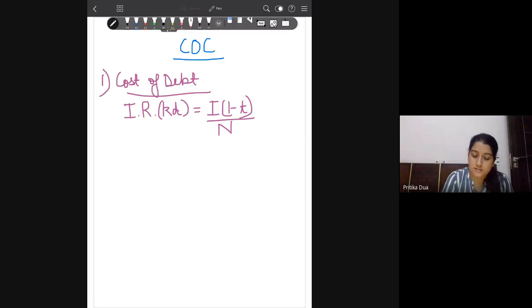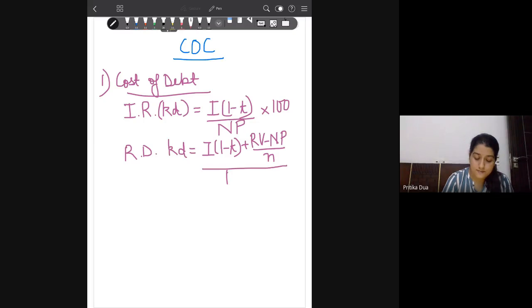You give the answer in percentage terms, so we multiply it by 100. For redeemable debt, the cost was calculated using an approximation formula, which was I(1 minus T). Okay, we had practiced questions on the same.